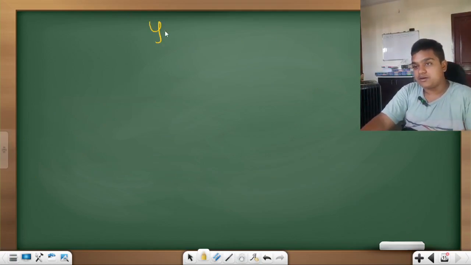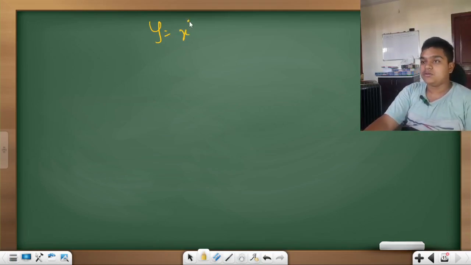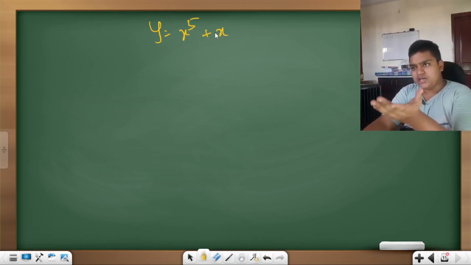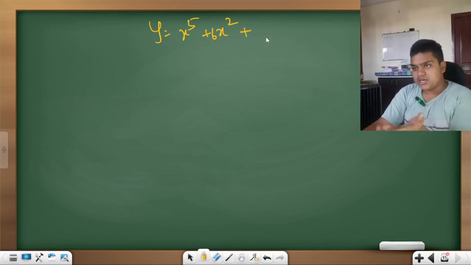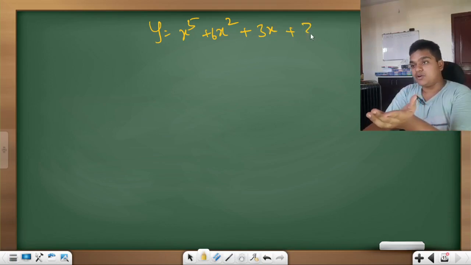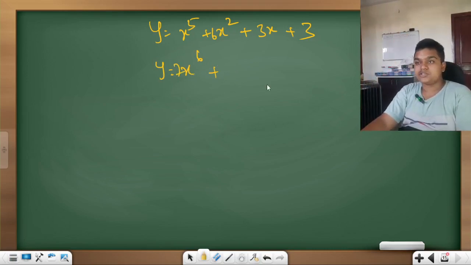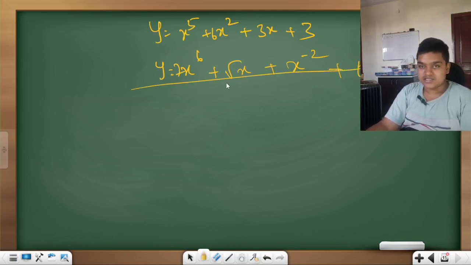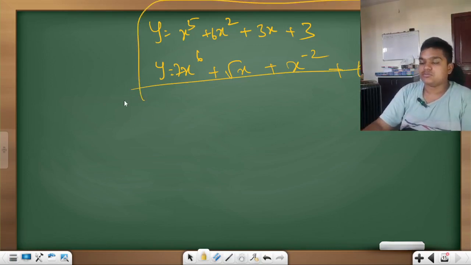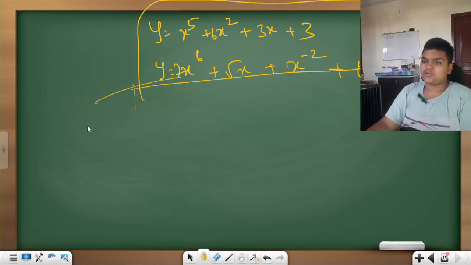I'll be giving you some equations. Just practice at home if you are free. You can create these equations on your own. I'm just creating these equations like that. Give it to your brother or sister who is studying, and let them write any nonsense equation, and you try to differentiate that one. This is some nonsense equation which I'm giving you. There is no sense in this, but I'm giving you this. Try these two now itself. No need for homework. Do not carry things home, guys. Let us try here.